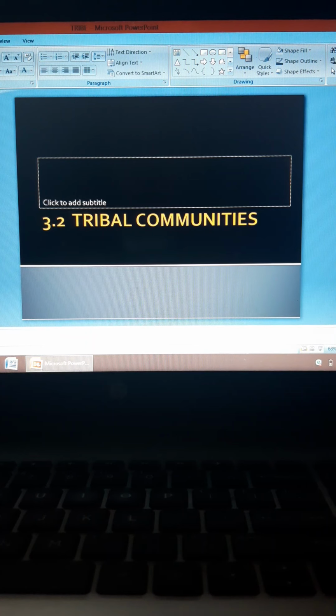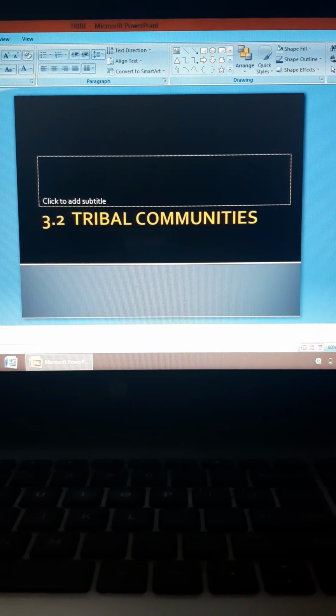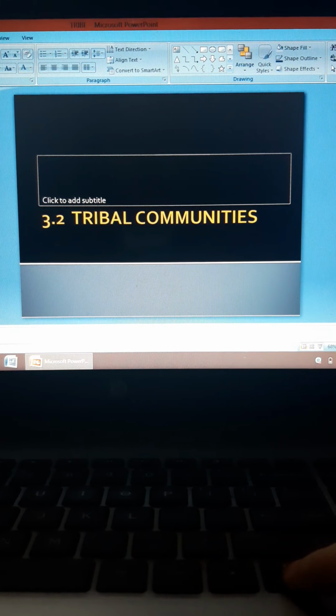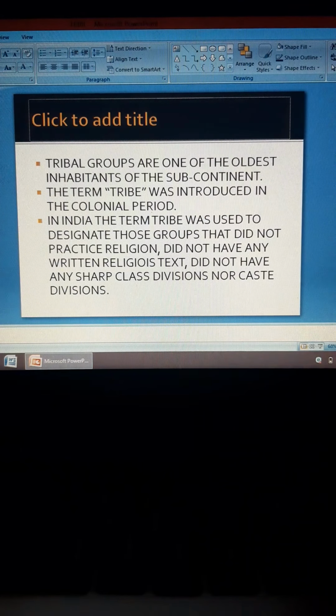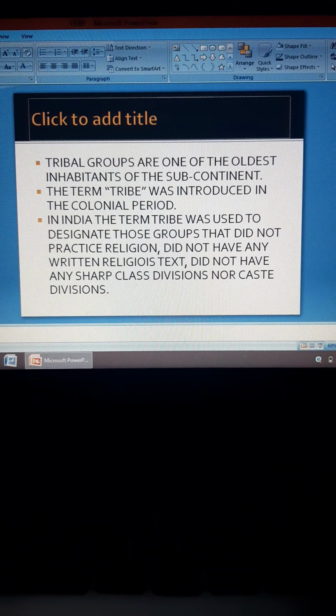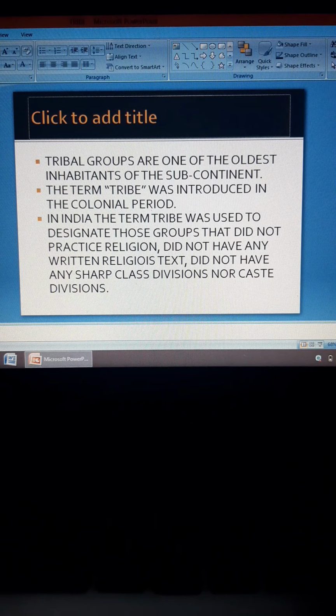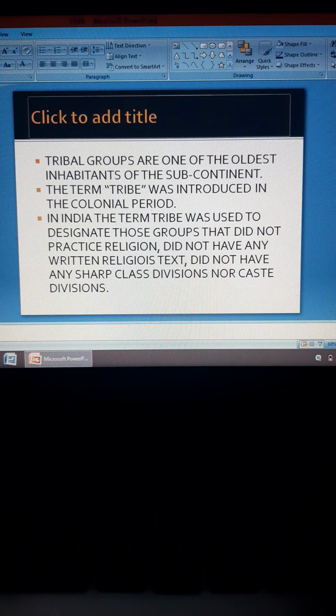Since we have started the third chapter and are done with the first subtopic, now we are moving on to the second one, that is the tribal communities. Let's just dive in. Tribal groups are one of the oldest inhabitants of the subcontinent. So the tribal groups have always been there in our country and in the world, okay? So they are one of the oldest living groups.